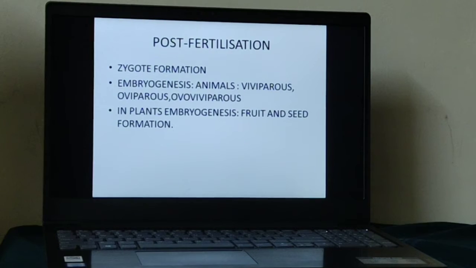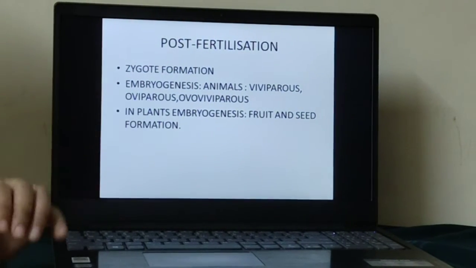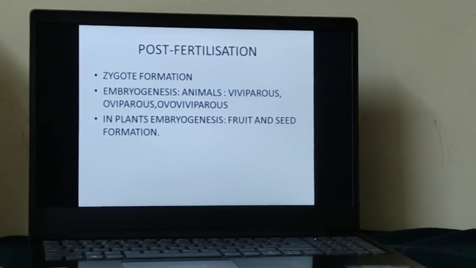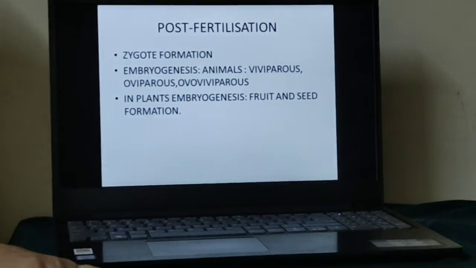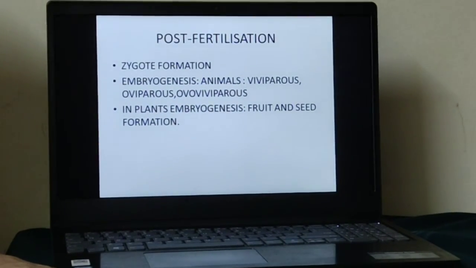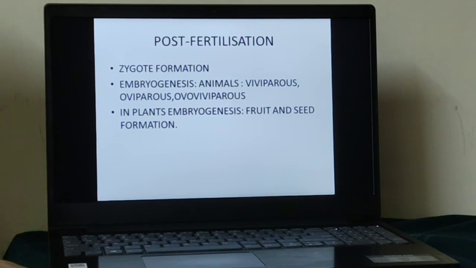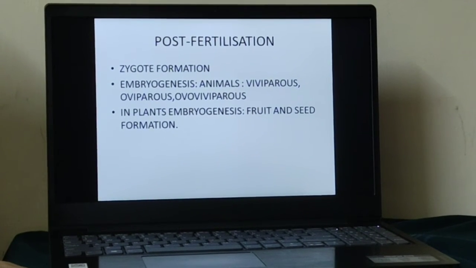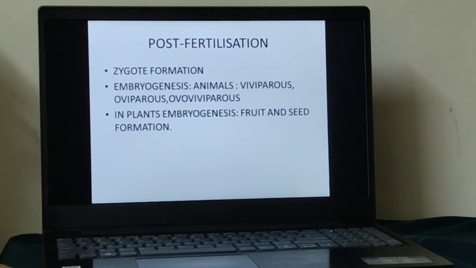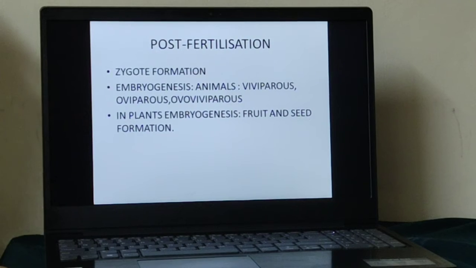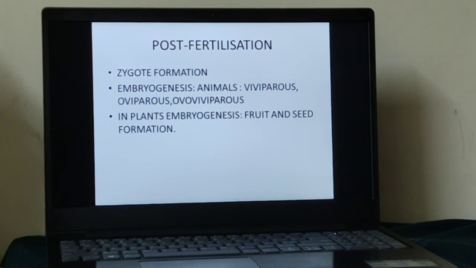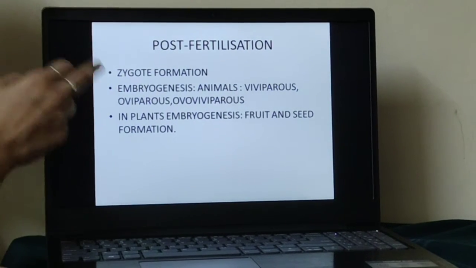Now in embryogenesis, when the embryo is formed, it can happen by different methods. Some embryos are not formed directly, they are formed indirectly. That is known as oviparous. Oviparous means the organism lays eggs, and from the egg the young one comes out. When the young one comes out directly, without formation of any larval stage or egg stage, then it is known as viviparous.